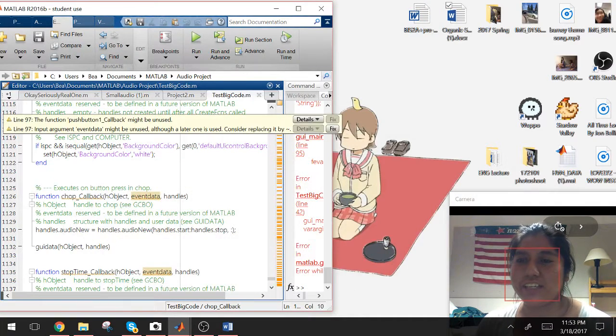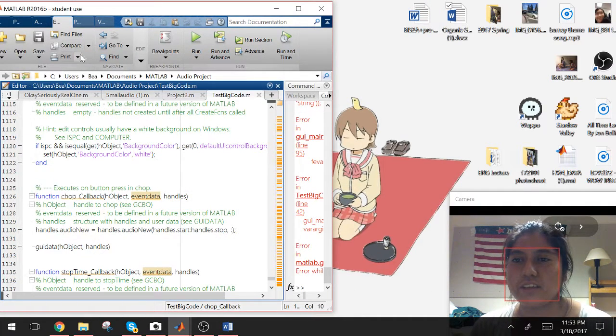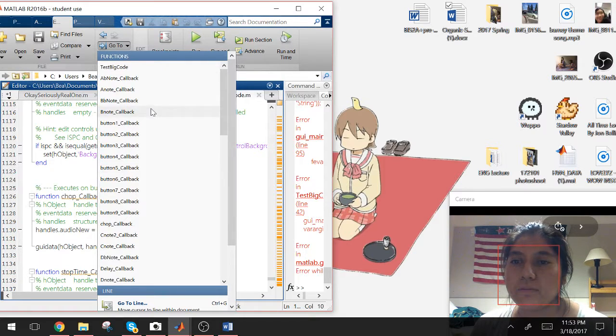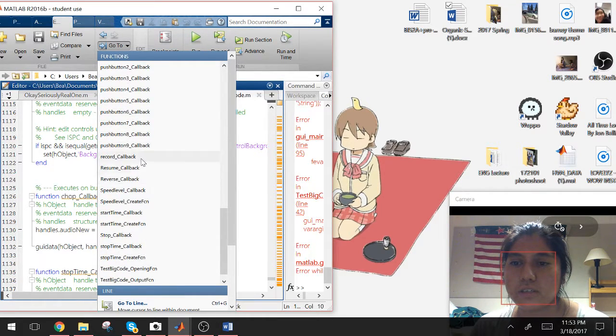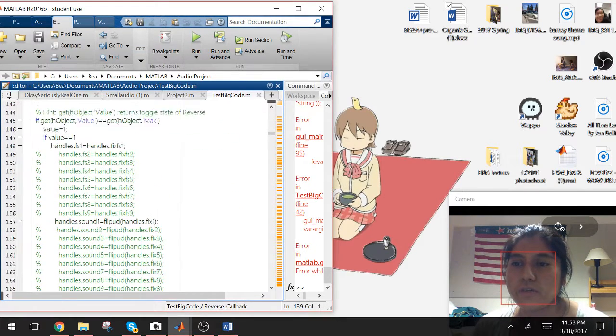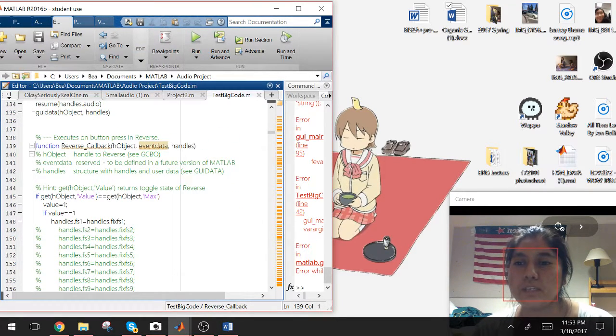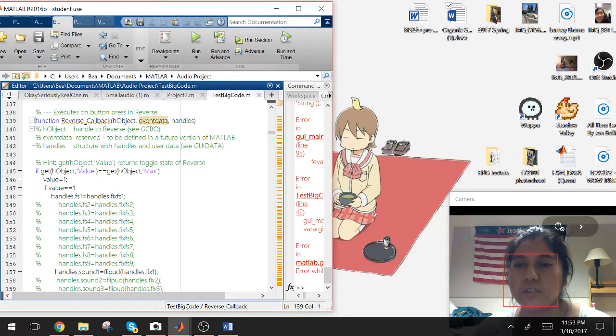So basically how I did this code, let's go to my reverse function. The way we did it is, first we got the value just to check if the user checked the box or not.